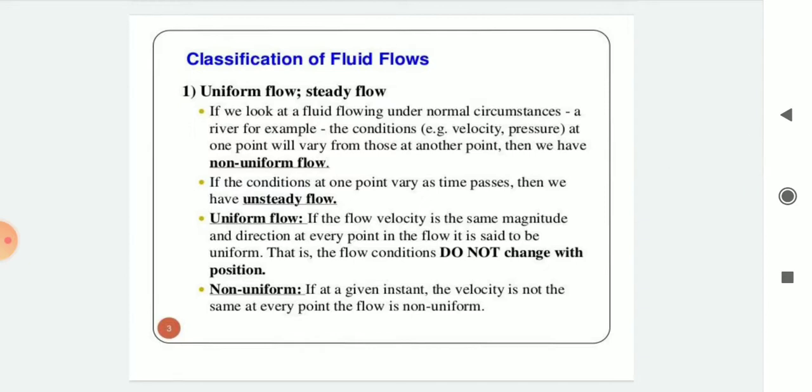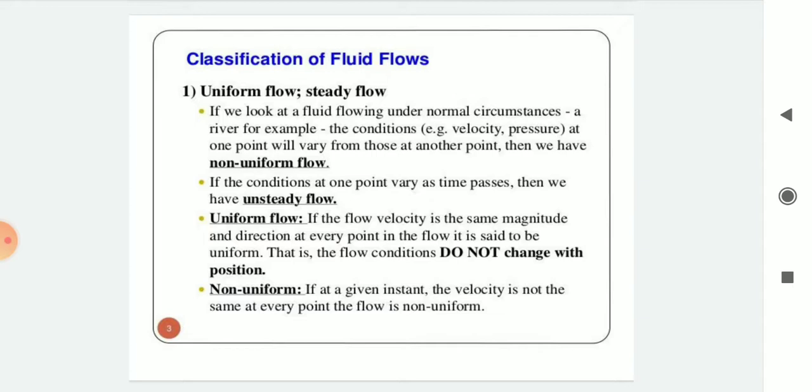First, uniform flow and non-uniform flow. Uniform flow: the flow in which velocity at a given time does not change with respect to space, in bracket length of direction of flow, is called as uniform flow. For example, flow through a long straight pipe of uniform diameter is considered as uniform flow, that is dV by ds is equal to 0. That is, flow in which velocity at a given time does not change with respect to space.